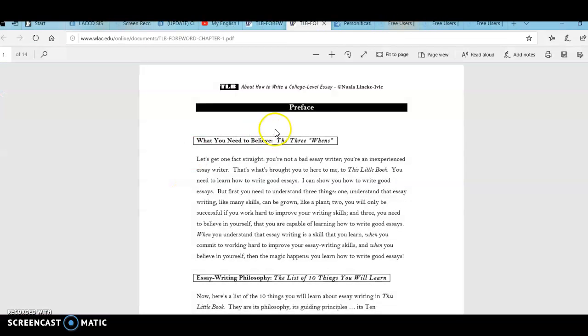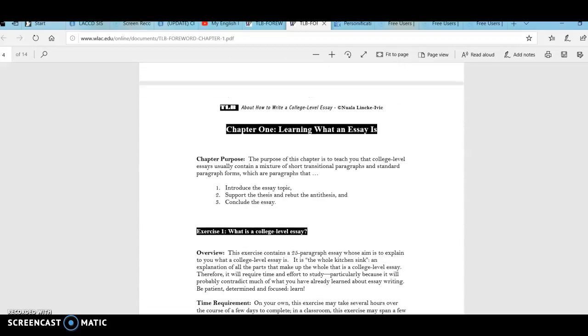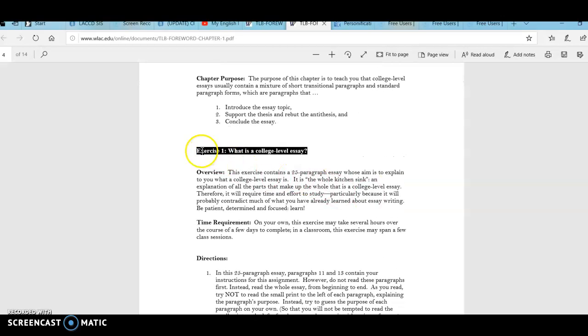Okay, so let's click on this link together, and it will take me right away into the preface of the textbook, This Little Book. These are the initials about how to write a college level essay. So what we need to do is scroll past the preface and go to chapter 1, learning what an essay is, and you will complete exercise 1, what is a college level essay.